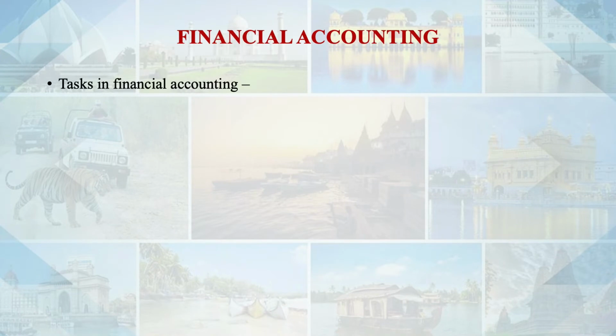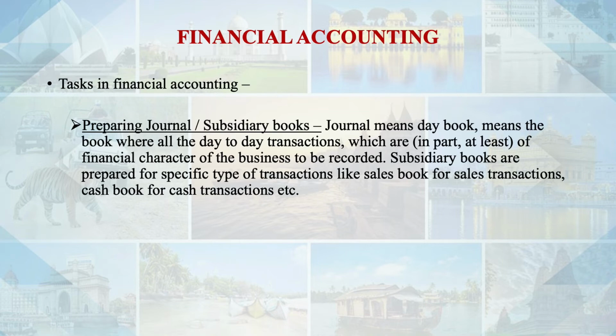So what are the various functions that we perform in financial accounting? We prepare a journal book. Journal means a day book wherein all the daily entries of the business are written. Or we prepare various subsidiary books like sales book, cash book, purchase book, etc.